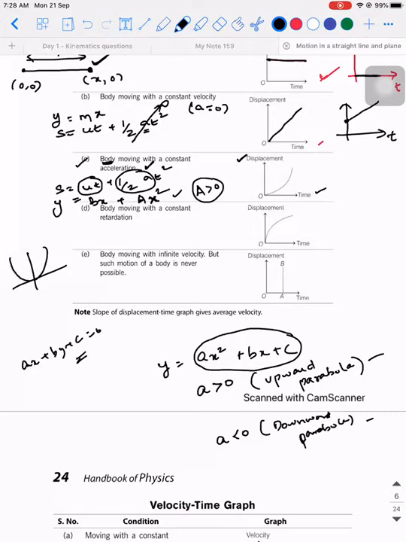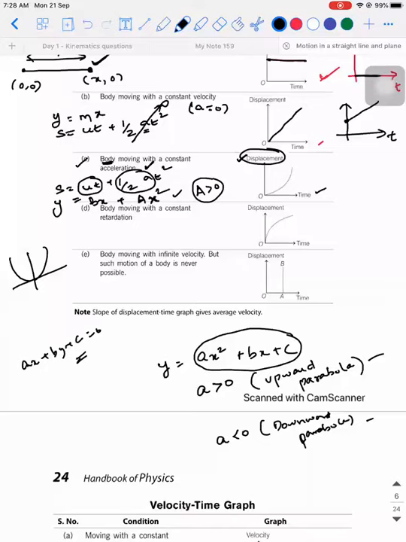Why is there no graph on the left hand side? It is not because of any mathematical relation, it has something to do with physics only. It is not distance, it is displacement. Displacement can be negative.